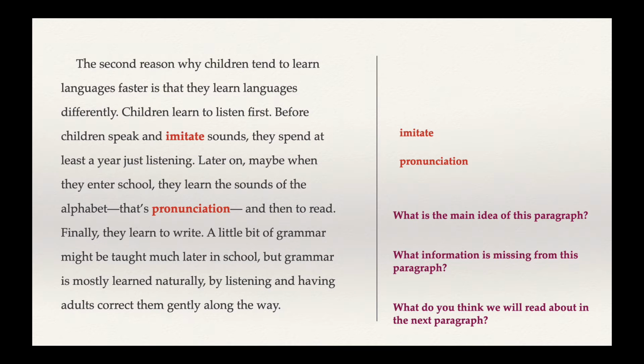Our second question here is, what information is missing from this paragraph? So to think about this, let's look at the first sentence. Children learn languages differently. And ask yourself, differently from whom? Well, we are trying to compare children with adults, but there is no mention of adults in this paragraph. In the paragraph before, we talked about adults and children, but in this paragraph, there are no adults. So what do you think we will read about in the next paragraph?